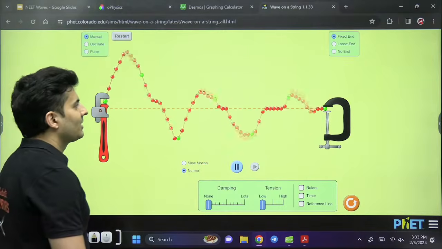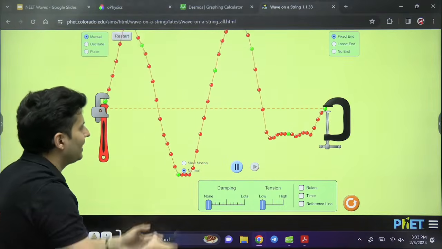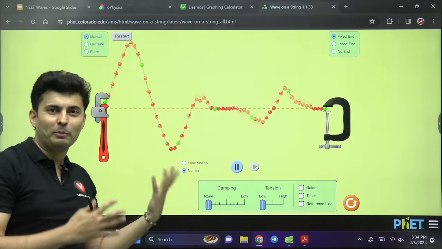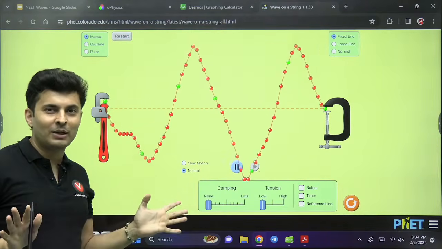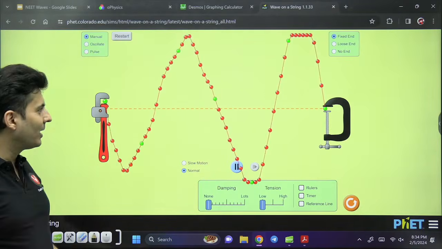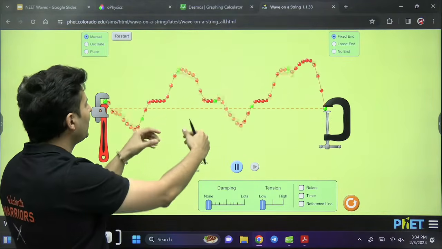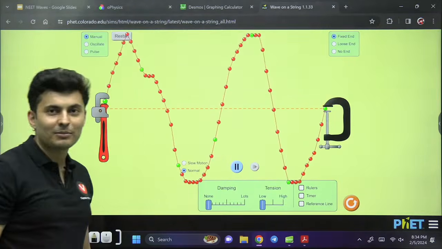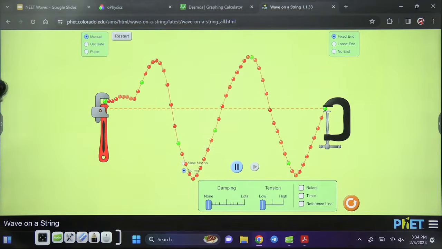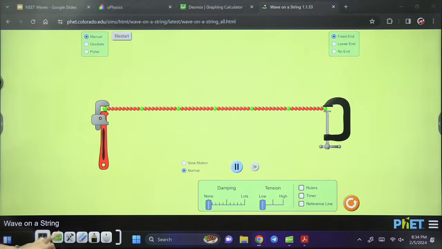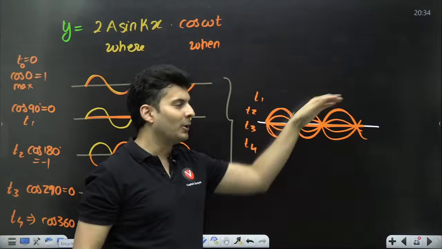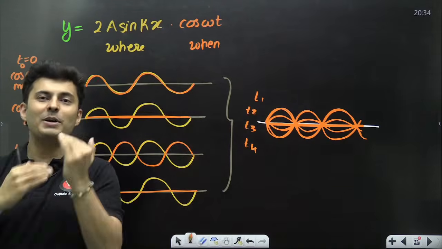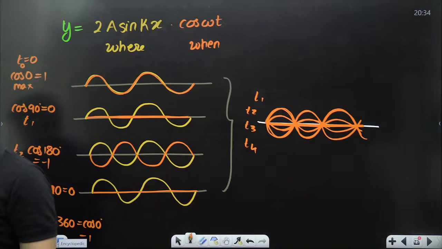See this. Some parts are going up, some part is going down like this. This is like a standing wave. I hope you are able to visualize it. It's not the best standing wave, but some idea you are getting, right? Some parts are not moving, some part is going up and down, up and down. That is basically at different times. This is exactly a standing wave. So it is keeping on changing, right? So this is what you get.